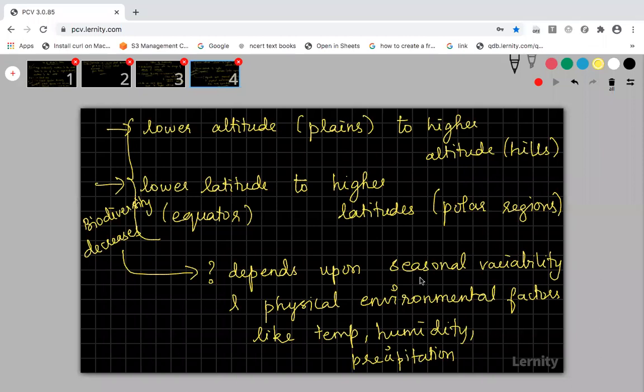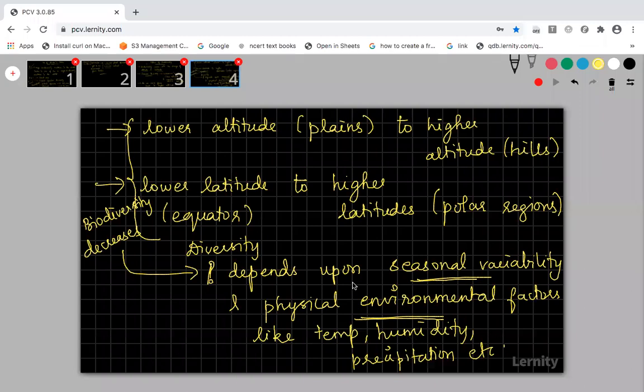So when there is seasonal variability and the physical environmental factors vary, then automatically the biodiversity will increase or decrease. So here, with a question mark, you put: diversity depends upon seasonal variability and physical environmental factors like temperature, humidity, precipitation, etc.